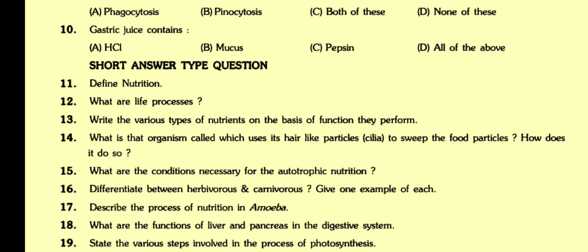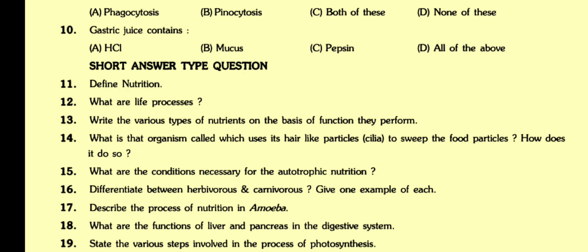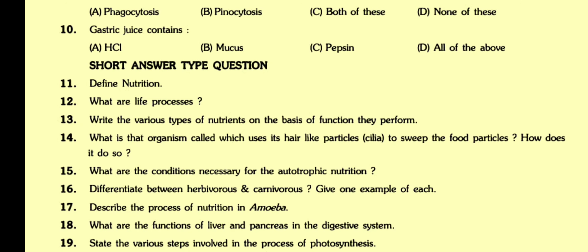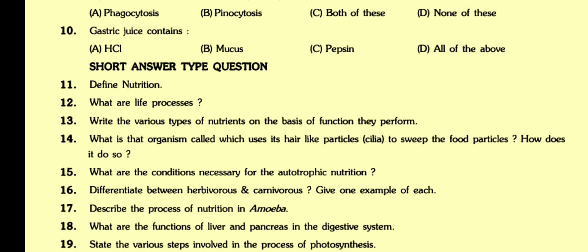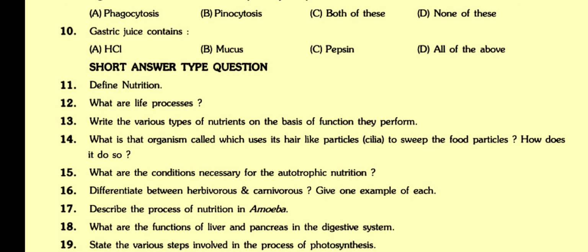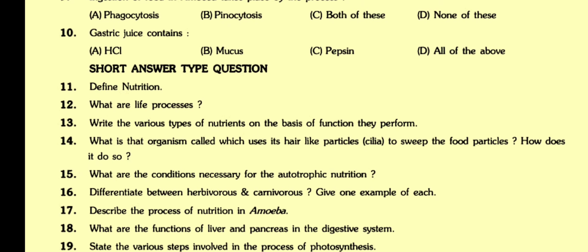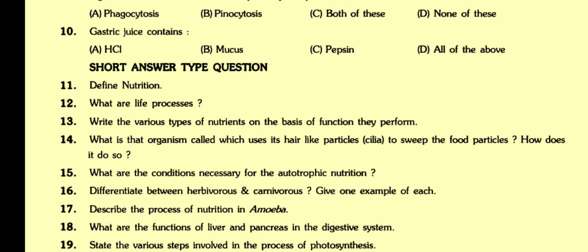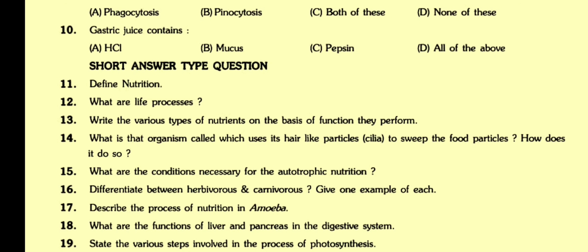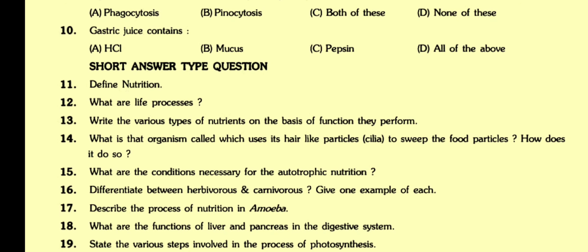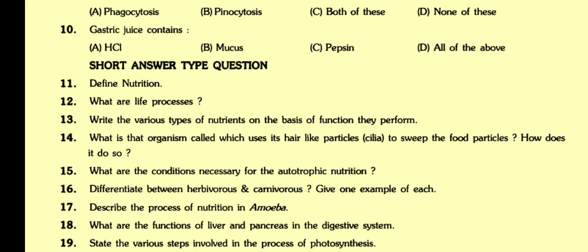14. What is the organism called which uses its hair-like particles, cilia, to sweep the food particles? How does it do so? 15. What are the conditions necessary for heterotrophic nutrition? 16. Differentiate between herbivorous and carnivorous. Give one example of each. 17. Describe the process of nutrition in amoeba. 18. What are the functions of liver and pancreas in the digestive system? 19. State the various steps involved in the process of photosynthesis.